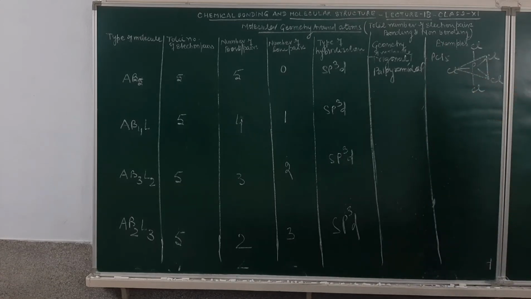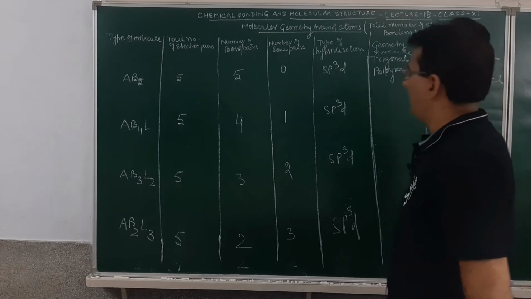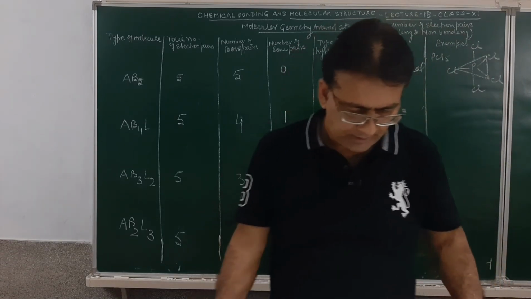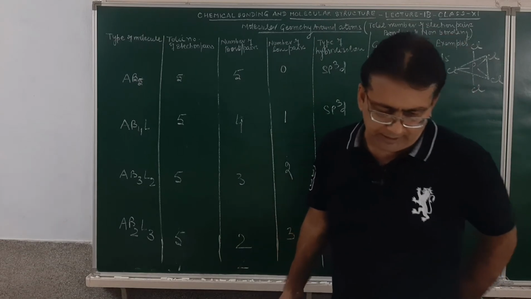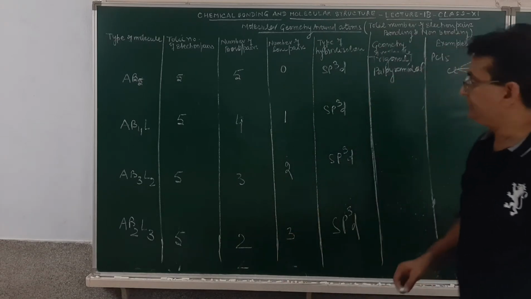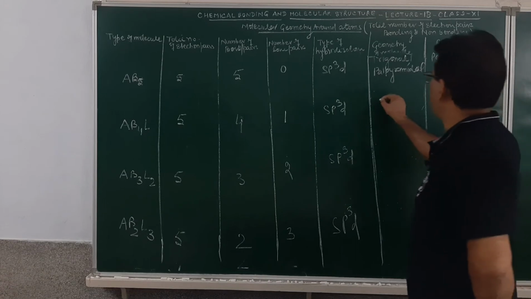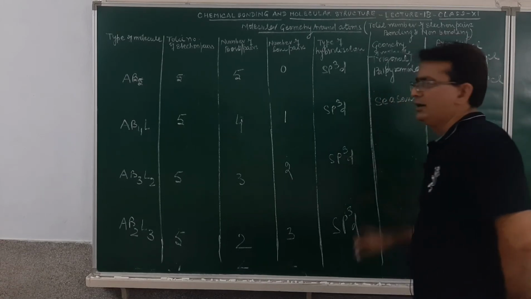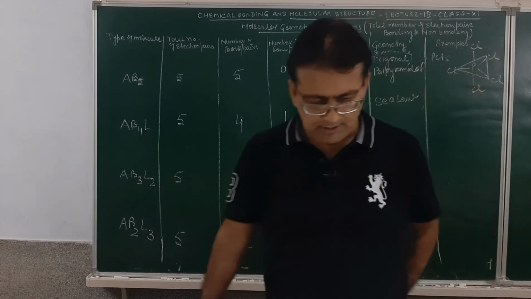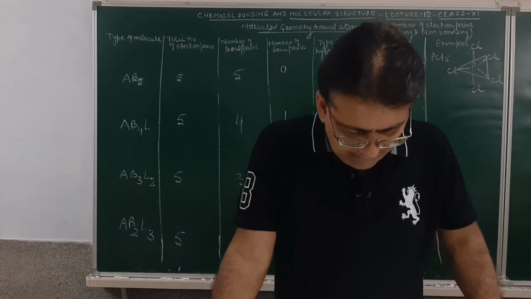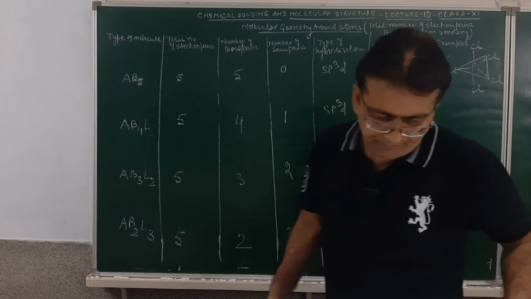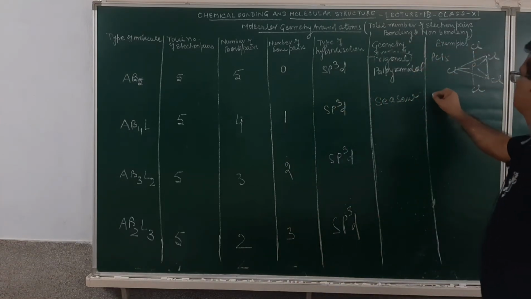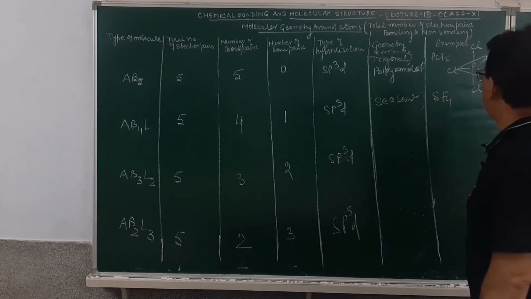Am I clear? AB4L molecule will be having one distorted shape, and that shape will be a seesaw shape. This is seesaw. As for example, if we consider the molecule of sulfur tetrafluoride, how do I make this seesaw shape?